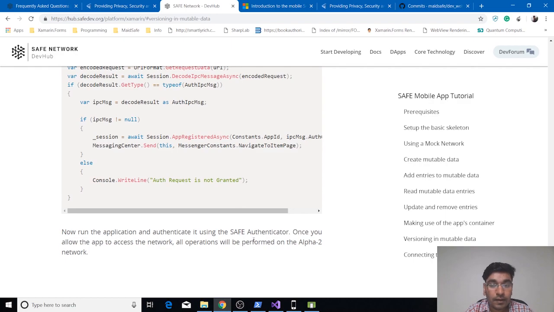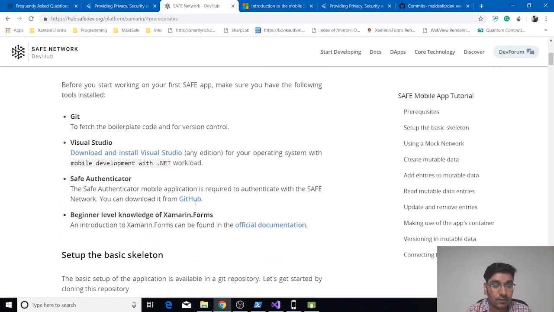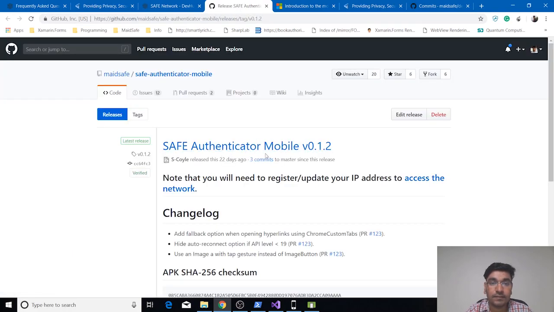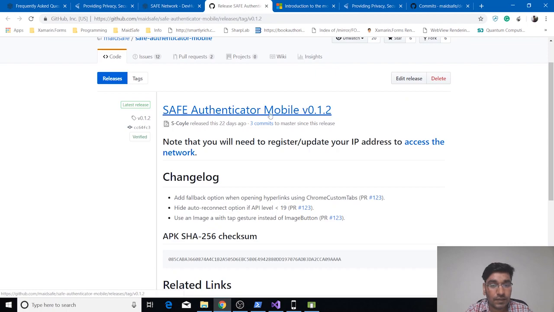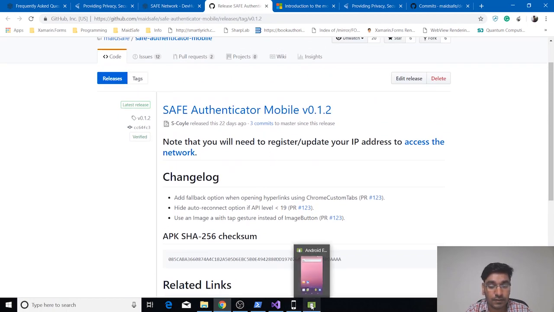So first step will be having to install the Safe Authenticator mobile application in your device or in your simulator. So we can go to prerequisites to get the authenticator and install. You can just click this link on the GitHub, and you will see in release you have the latest authenticator application. So you can download this APK and then drag and drop it on the emulator to install it.